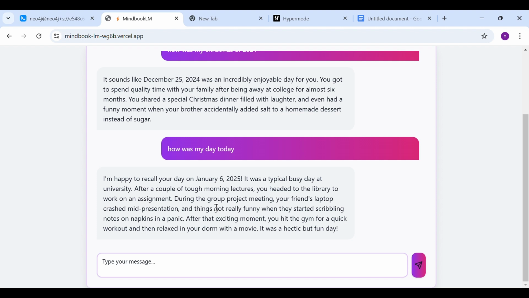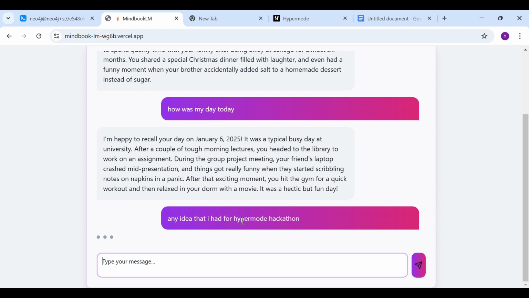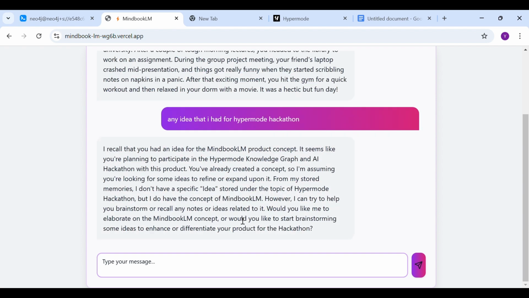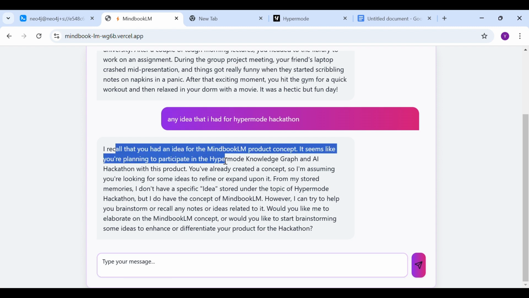And then it would be basically recalling that entire day for me. This is pretty cool to have. And let's ask something else about our idea. Any idea that I had for Hypermode hackathon? Let's hypothetically assume that I just had this idea at a random moment and now I forgot about it. So, it will be able to recall that idea for us.